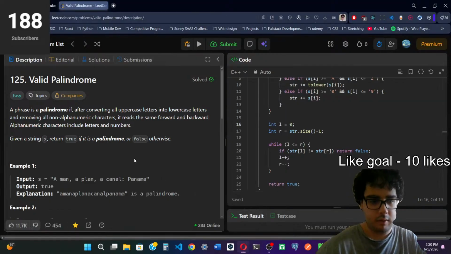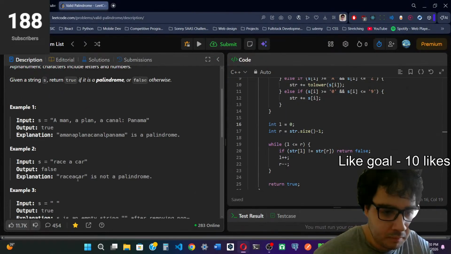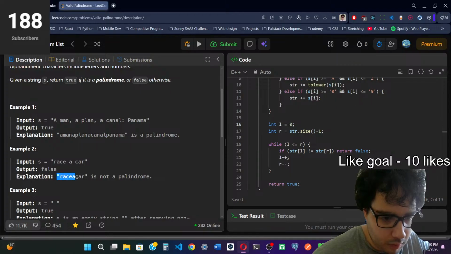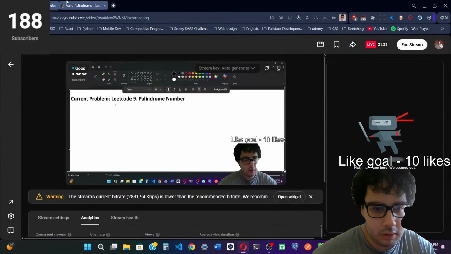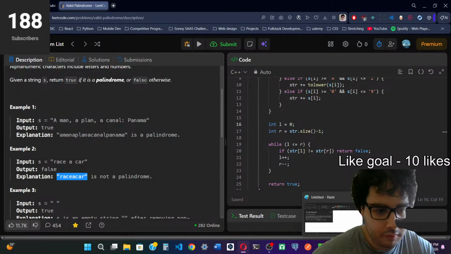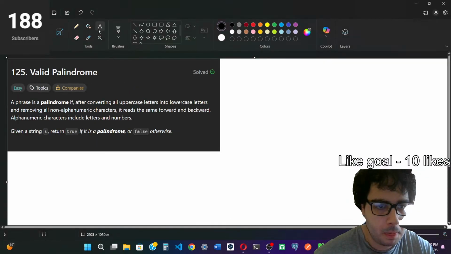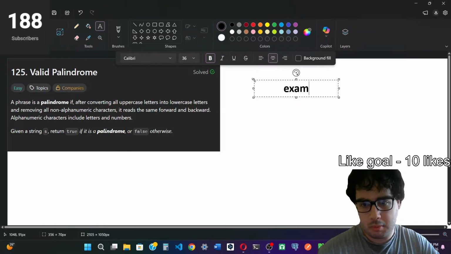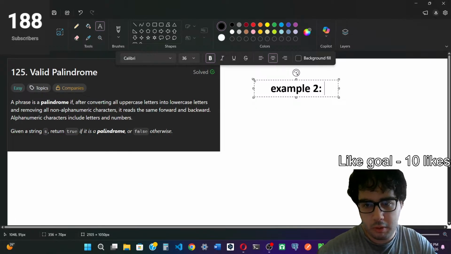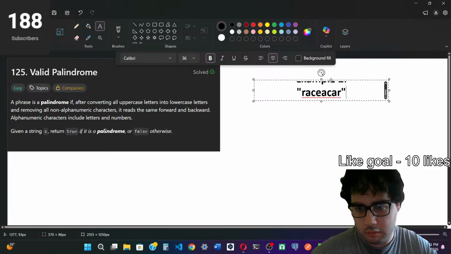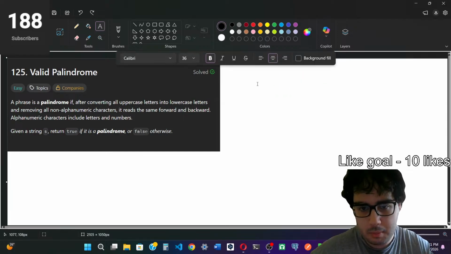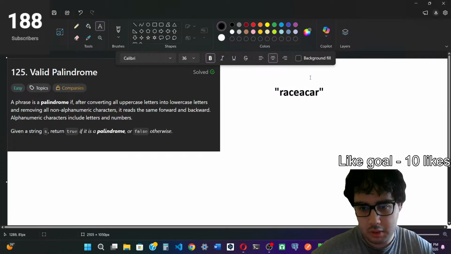Okay, so at the end, let's say we have example 2, where this is our string after converting it to a correct string.